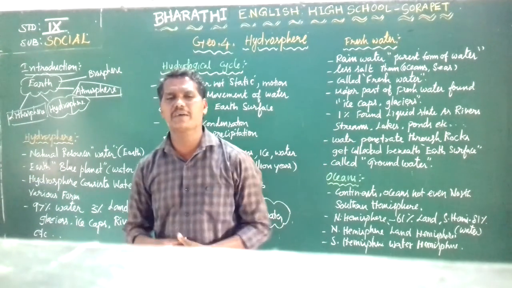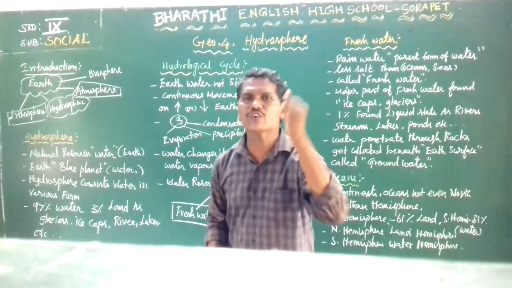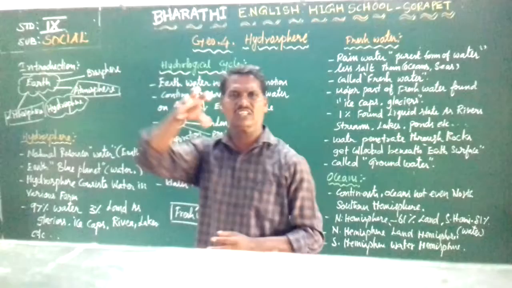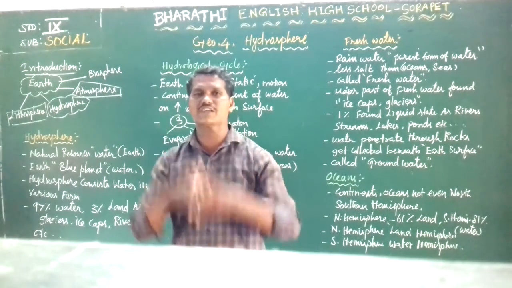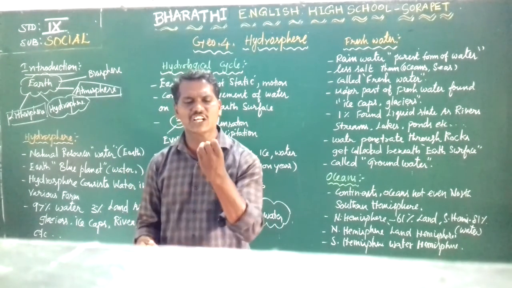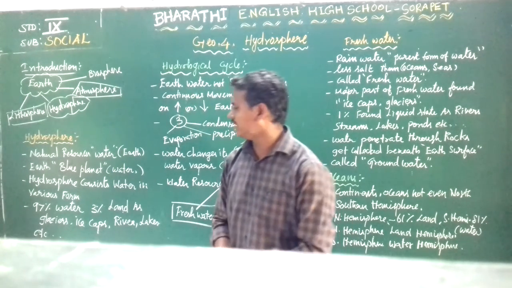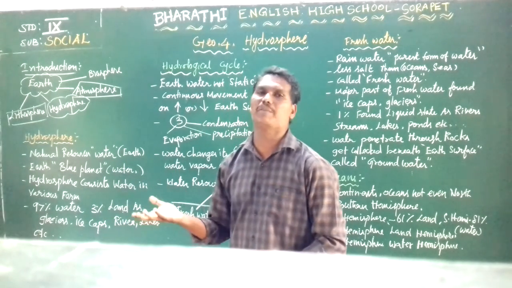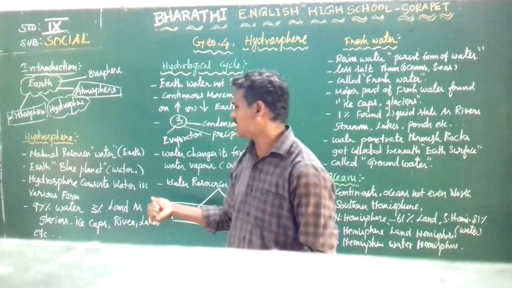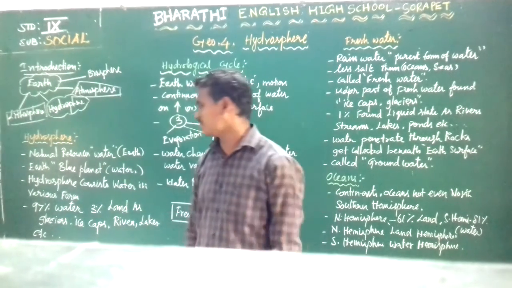In the hydrosphere, water is present in all forms. What are the forms? Liquid form, solid form and gaseous form. Liquid form is the water itself. Solid form is ice, which melts back into liquid. The same water evaporates, and that is the third form, the evaporation vapor. So hydrosphere consists of water in different forms.